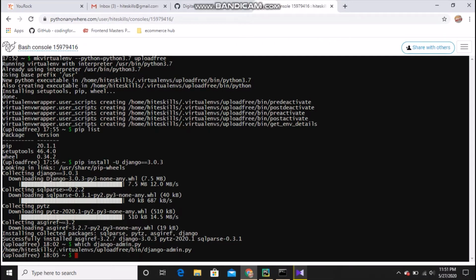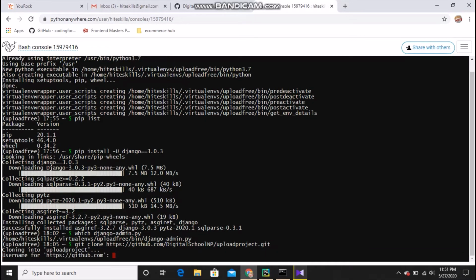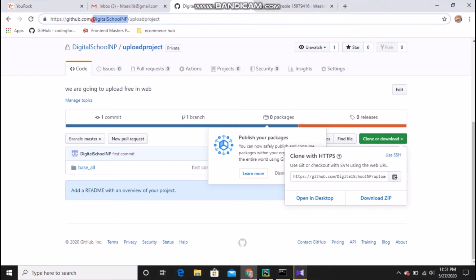So to do this, git clone, and I will paste, hit enter, and it's cloning. It will ask me for a username because I have put a password there. And what's my username? This one.